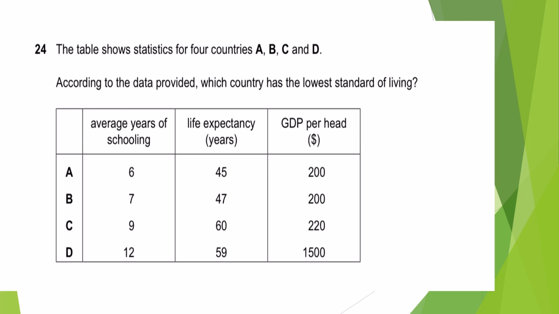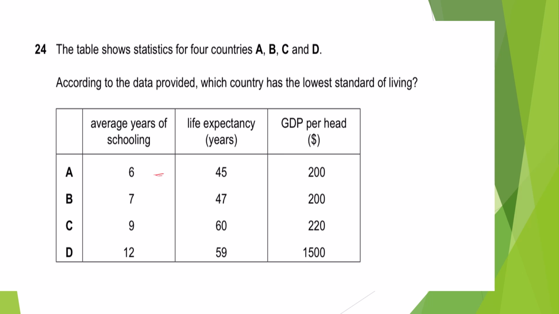Next. The table shows the statistics of 4 countries A, B, C and D. According to the data provided, which country has the lowest standard of living? We need to think about it. Average years of schooling, okay, this could be. Let's think about the other ones.